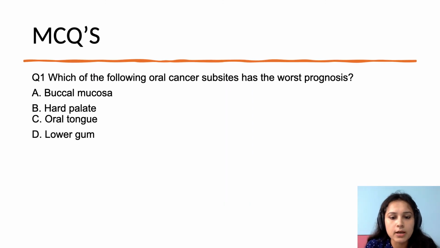Now we will be discussing MCQs. The answers of all these questions I will be discussing in my next video. So the first MCQ is: which of the following oral cancer subtypes has a worse prognosis? Either buccal mucosa, hard palate, oral tongue, or